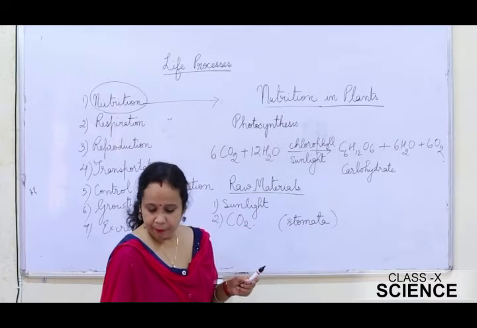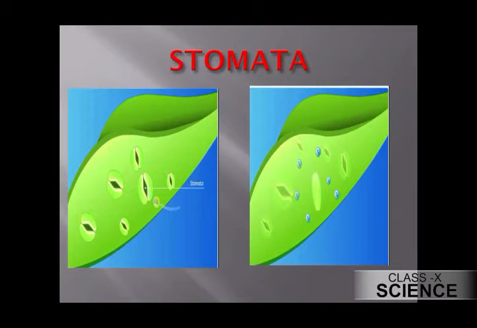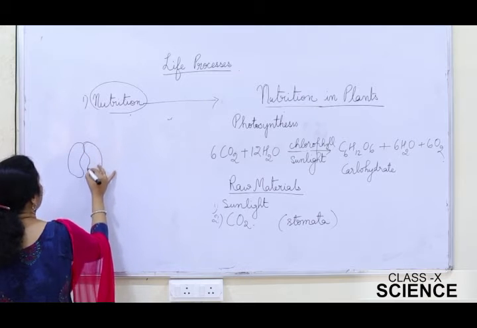Now let's see the view of a stomata. This is the stomata. Bean-shaped structure.